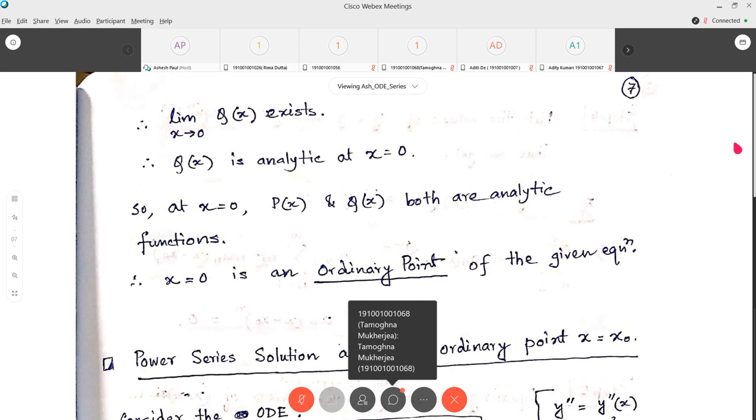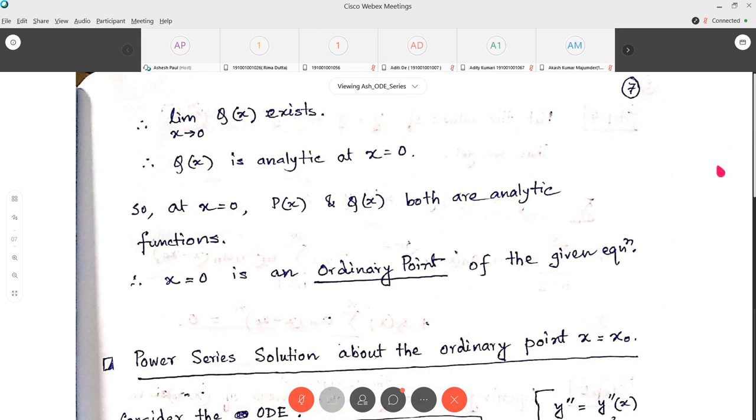Okay. So this is a message. First, I want to say, Shochin Chhatra, you are asked to join with your ID. Your ID is not given in your username, so I am afraid that your attendance will not be counted for this class. So please change your username according to the rule. And this is a message to the seniors. Amit Kumar Shukla is in the waiting lobby, but he has not changed the username according to the ID. So I cannot allow him. Please tell him to change his user ID according to the rule so that I can allow him into the classroom.